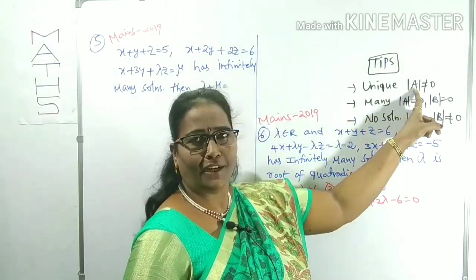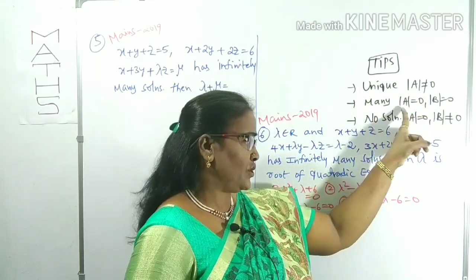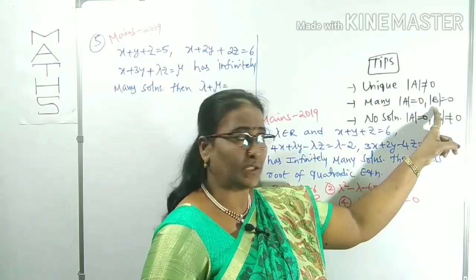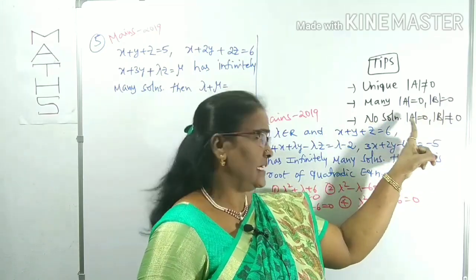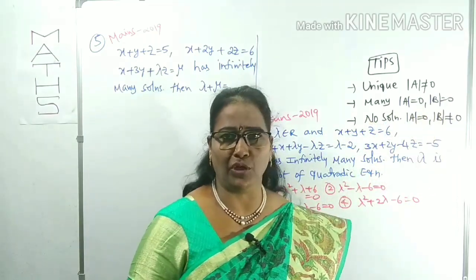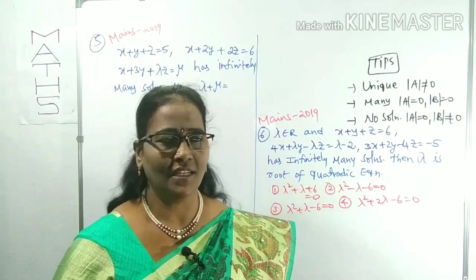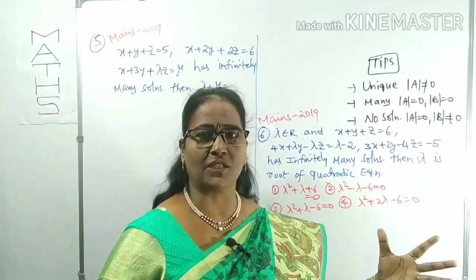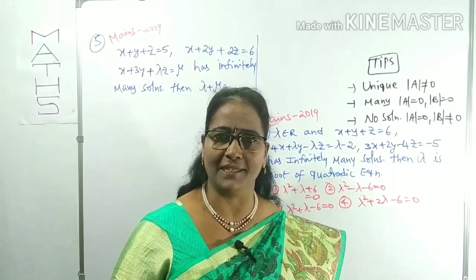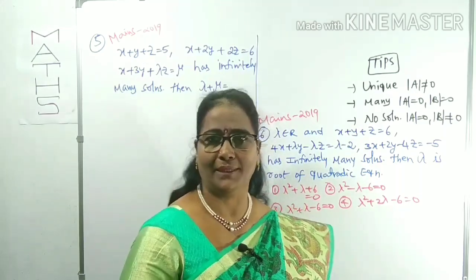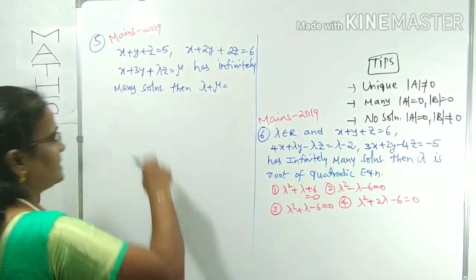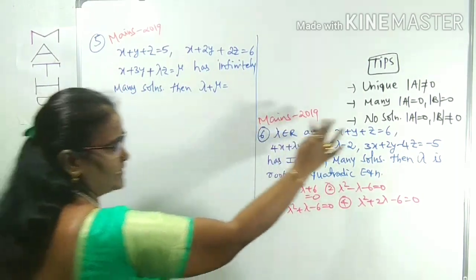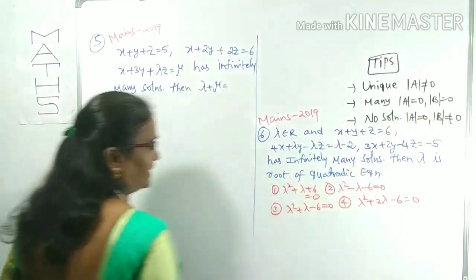Unique solution: det A not equal to 0. Many solutions, meaning infinitely many solutions: det A is 0, and det B is also 0. No solutions: det A is 0, det B not equal to 0. Simply you can remember it like that. It is an easy way to apply. If you remember it as a story, we cannot remember it easily, so just remember briefly. Clear? So now, these equations have infinitely many solutions, which means we can use these conditions.